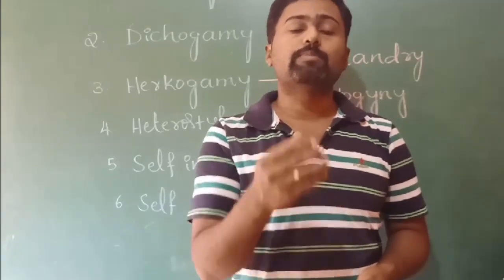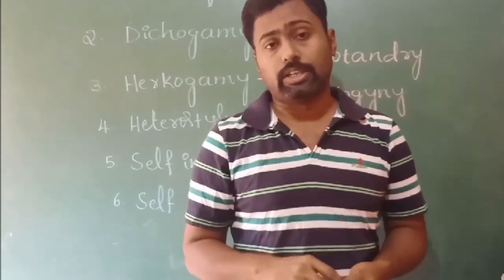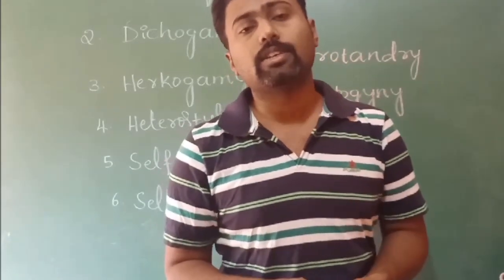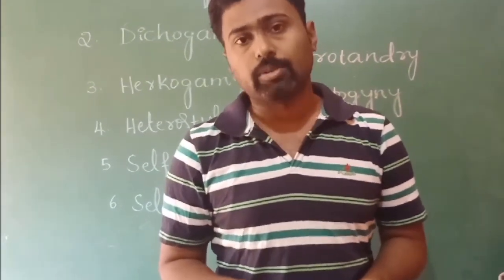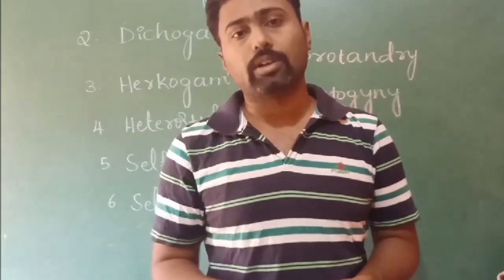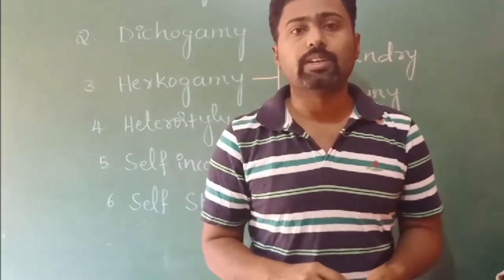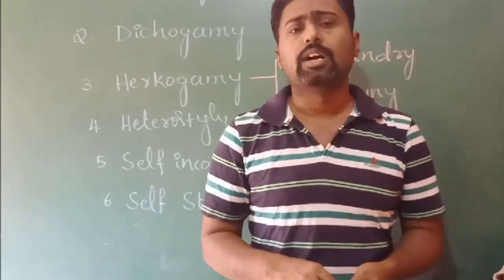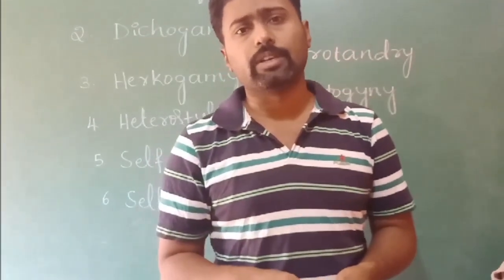Okay. So I explained about the agents of pollination, the abiotic agents as well as the biotic agents. Abiotic agents are mainly the wind and the water. And in biotic agents, there are different categories, mainly animals. It may be insects, birds, bats or snails, and even mammals, and very rarely human beings also.